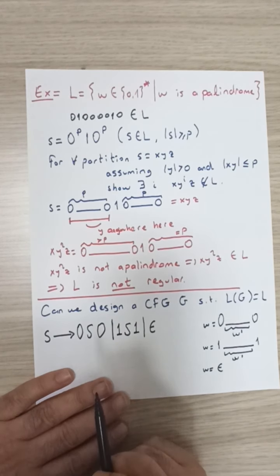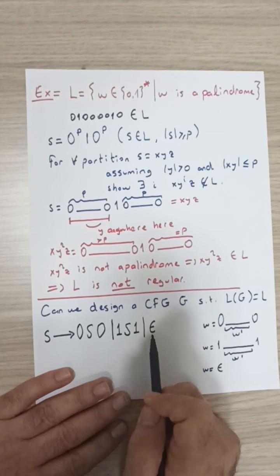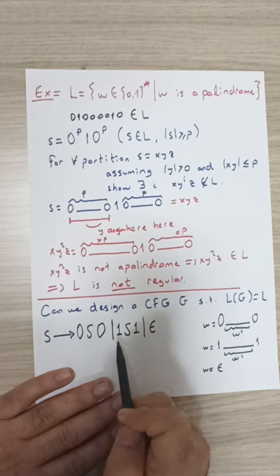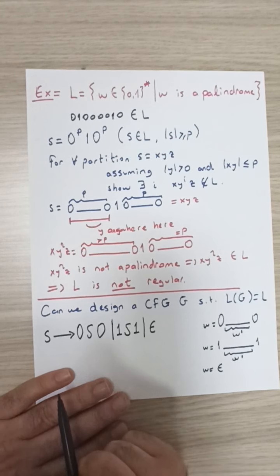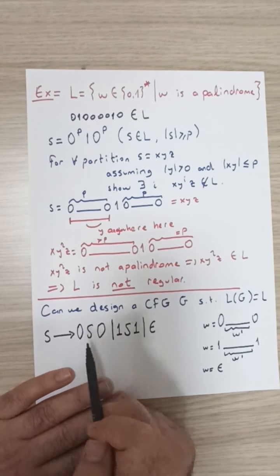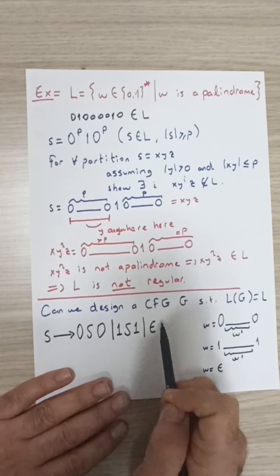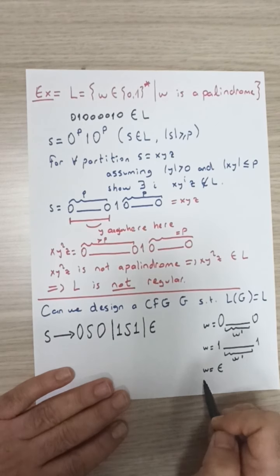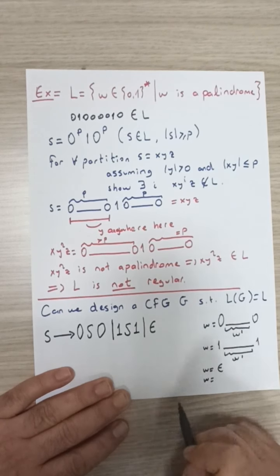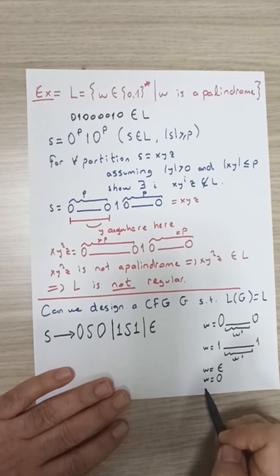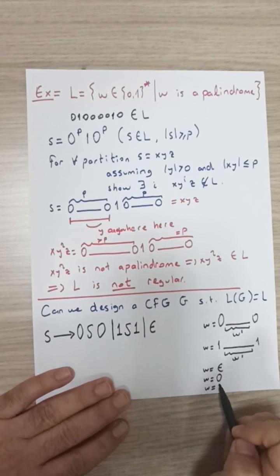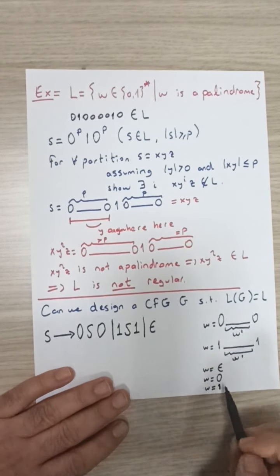or longer strings. What is missing is strings of length 1, because the epsilon rule generates a string of length 0, which is a palindrome. These two generate strings of length at least 2 that are palindromes, but strings of length 1 that are palindromes cannot be generated using only these 3 rules. So we need further base cases. We need w being equal to simply 0, because this is also a palindrome, and we need w equals 1 as yet another base case.